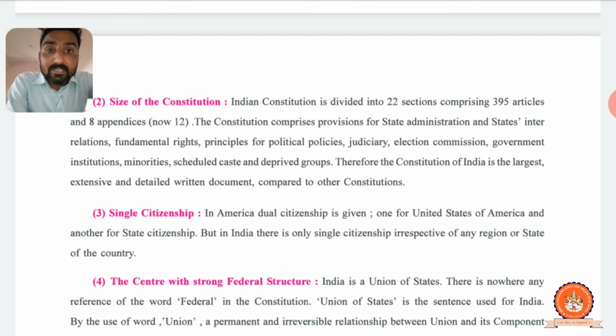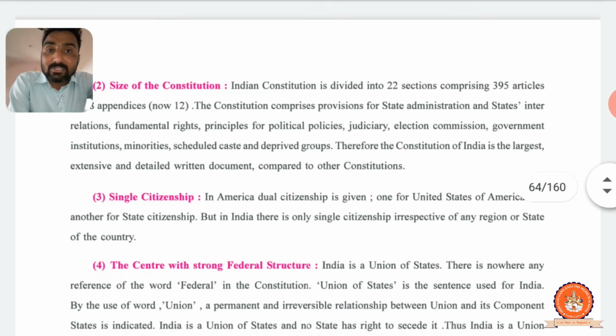And fundamental rights, also fundamental rights are these things. Principle for political policies. What are the principles for political policies? Those political parties who rule in a particular state, at that time what principles and rules and regulations they have to follow, that is already written in our constitution, right? So they have to run their government according to our constitution. That is called the principle for political policies.